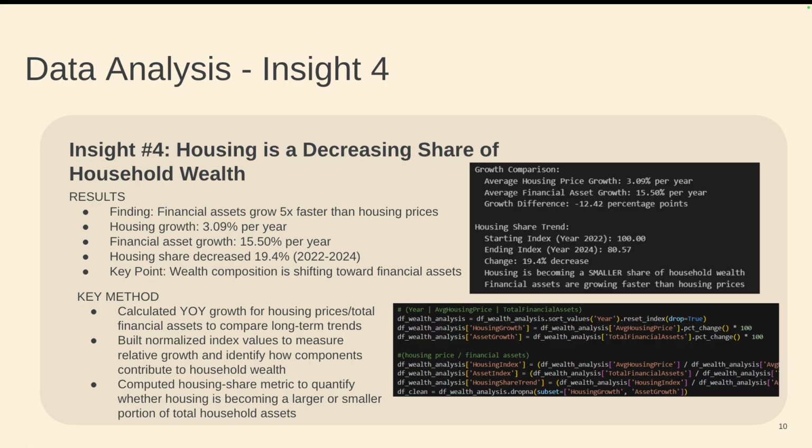The key method that we used was we found the percent change from each year to each year, and then we standardized this to find the housing index and the asset index and how these fluctuated over time, and then a share trend, seeing how much the housing is and if assets are growing faster.